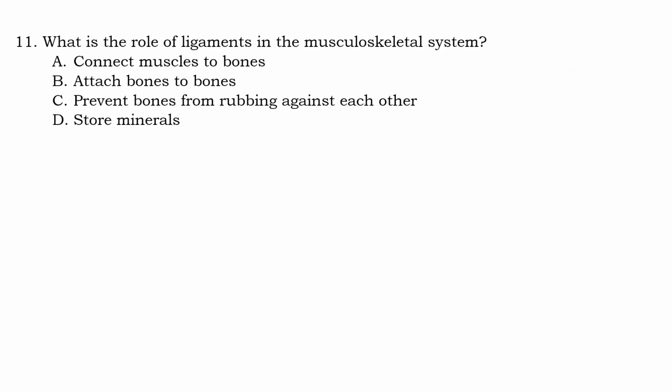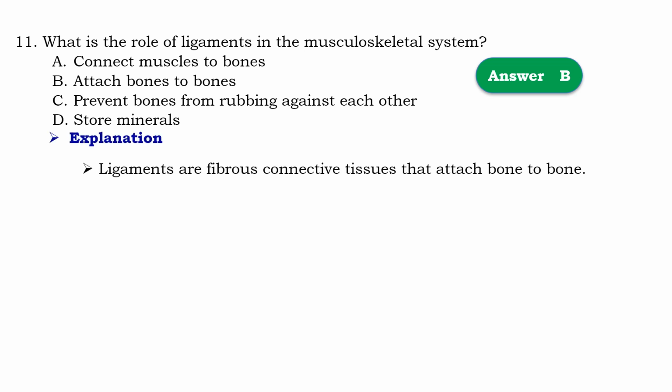Question number 11. What is the role of ligament in musculoskeletal system? የጡንቻና አጥንቶች ስርዓት ውስጥ የሊጋመንት ስራው ምንድነው ይላል። So that should be B, attach bone to bone. Means that ligaments are fibrous connective tissue that attach bone to bone.